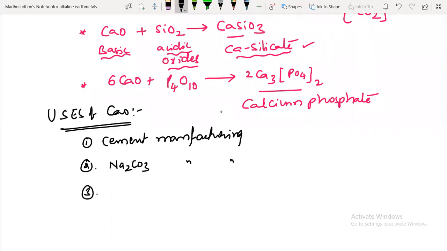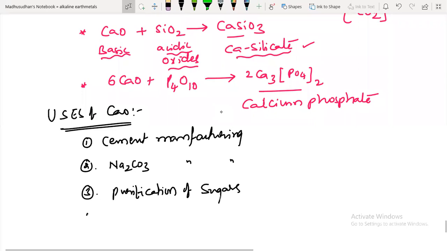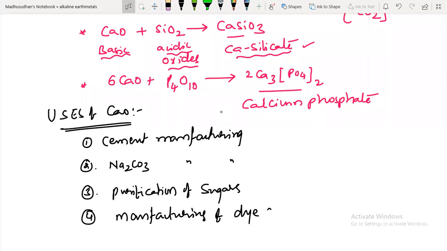Third one, it is also used in purification of sugars, and it is also used in manufacturing of dyestuffs. Dyestuffs means colored compounds. Some colored compounds are called dyestuffs. These are the uses of calcium oxide or quicklime.